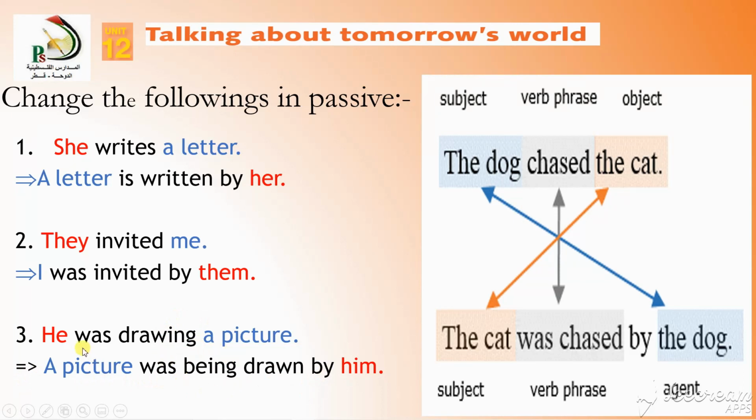The same happens if you have present continuous. Yes, dear students, the same happens with present continuous. For example, he is drawing a picture. A picture is being drawn by him. Let's continue.